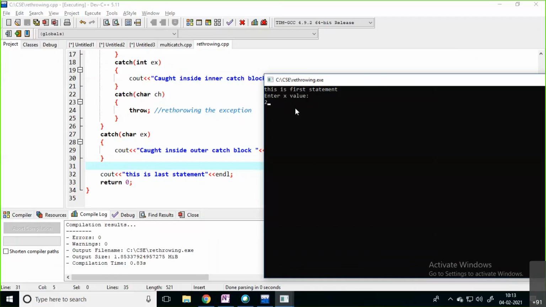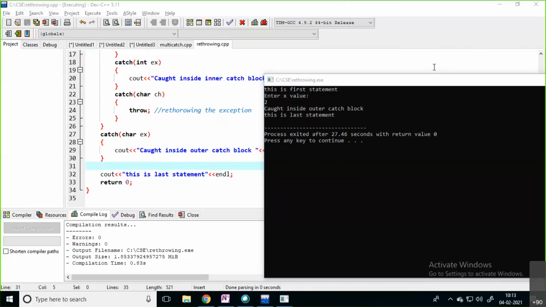Now you can see the message, whatever message you have written here, in the output screen. See, caught inside outer catch block. You are not handling inside the inner catch block. You are handling the situation by using the outer catch block. In this way, your particular exception is going to transfer from inner to outer.